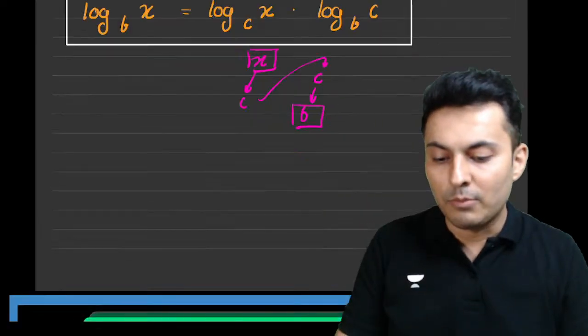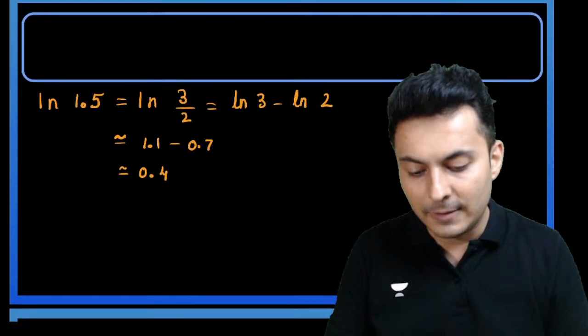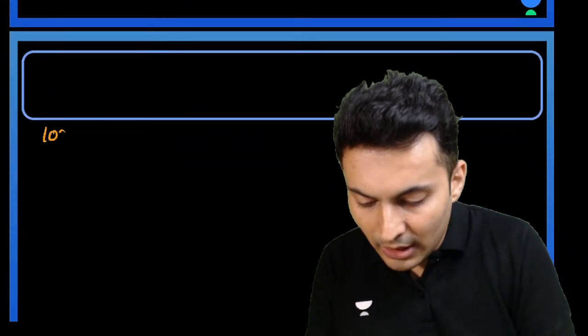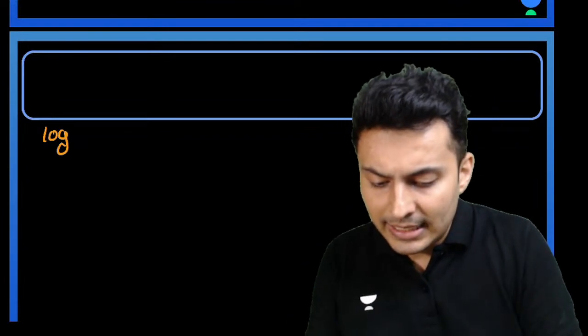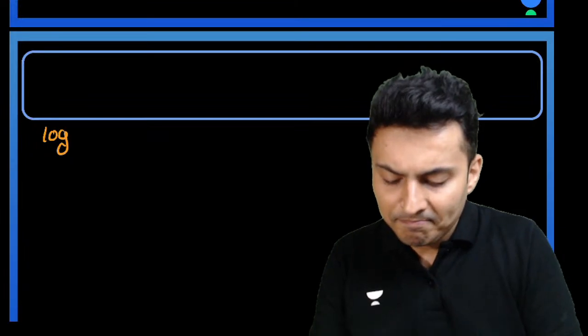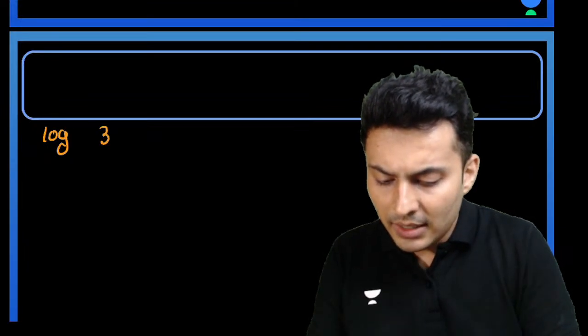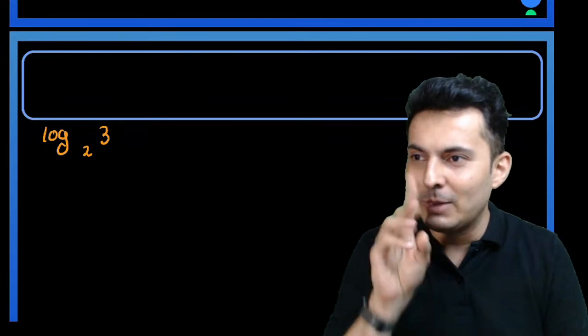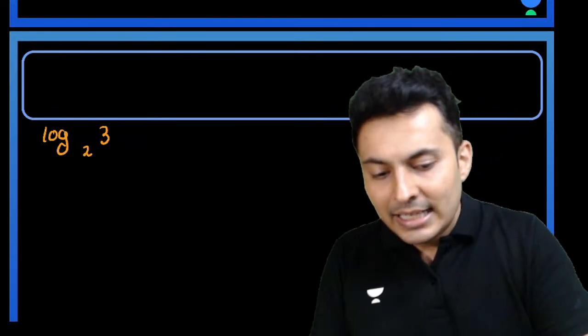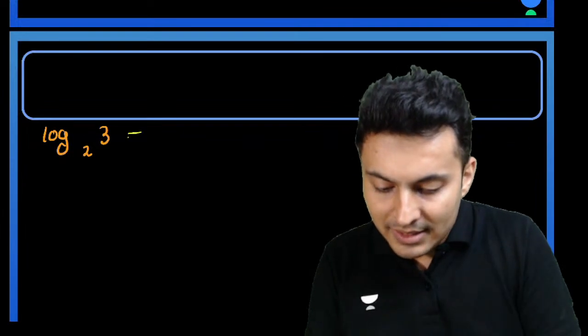Yep, this is a very important formula. Let me highlight this and show you a question on that. Imagine we have to find the logarithm of 3 to the base 2. We have to find the logarithm of 3 to the base 2. Okay, let's try to manipulate this.